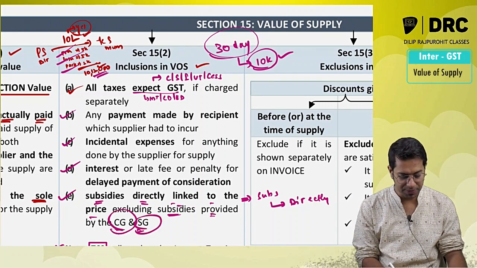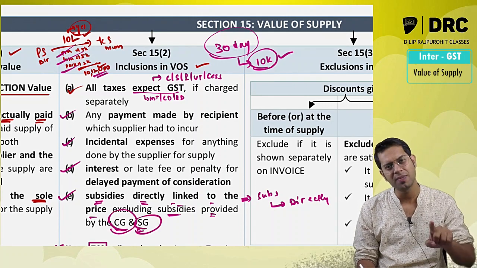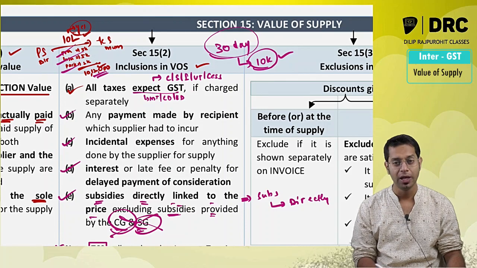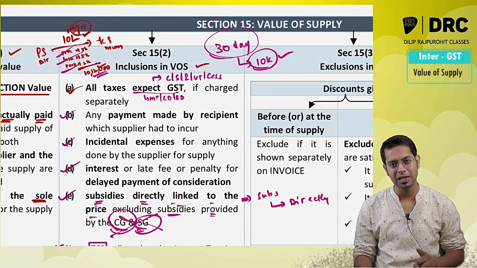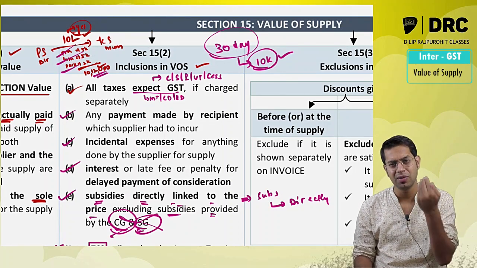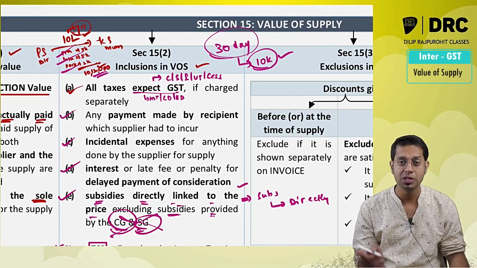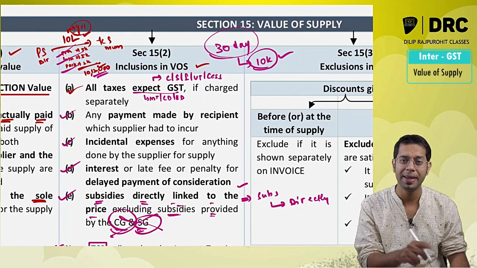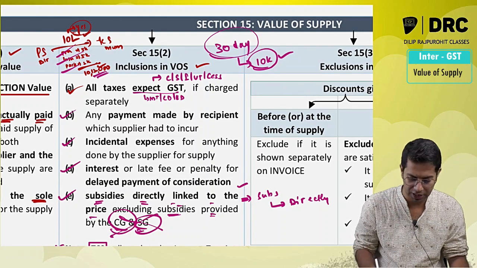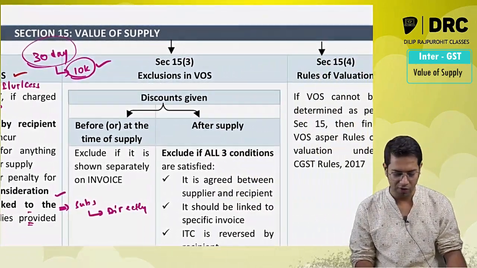So if it is a subsidy which is directly linked to the price and given by central government, state government, don't add. If it is subsidy which is not directly linked to the price, then whether it is given by central government, state government or anyone, it will not be added. But if it is a subsidy which is directly linked to the price and given by any person other than central government and state government, it will be added in value of supply.